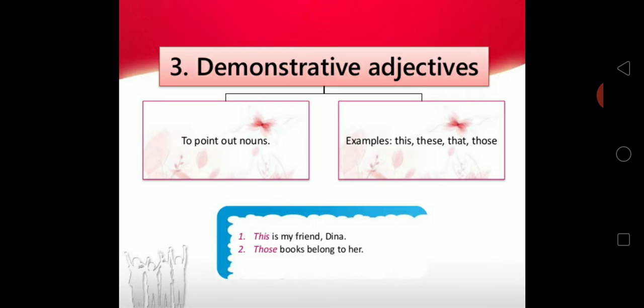For example, this is my friend Beena. That is my brother who is standing near the door. So that denotes far, who is a little far from you. And these and those are also the same. These is used for plural closer objects, and those is used for farther plural objects.